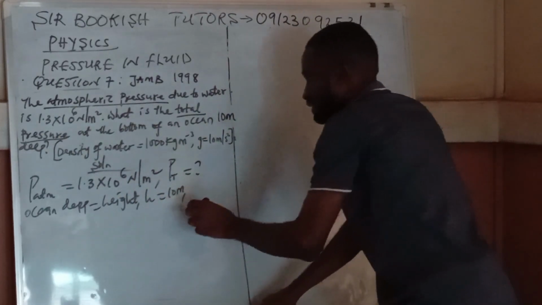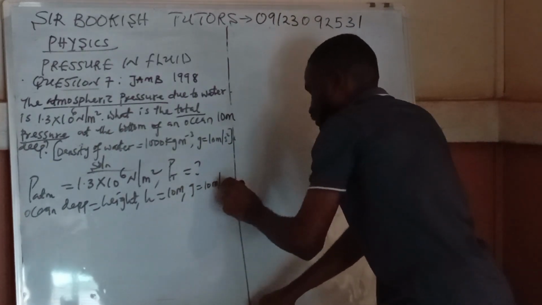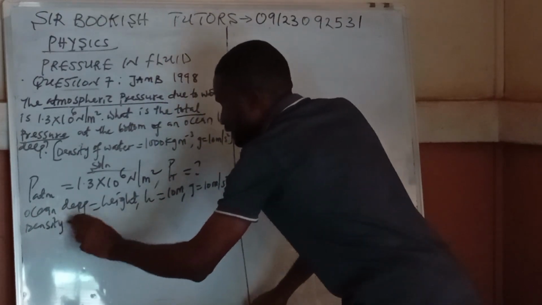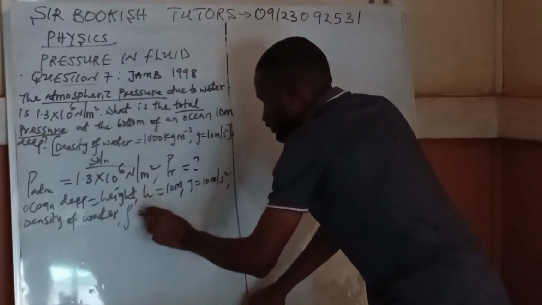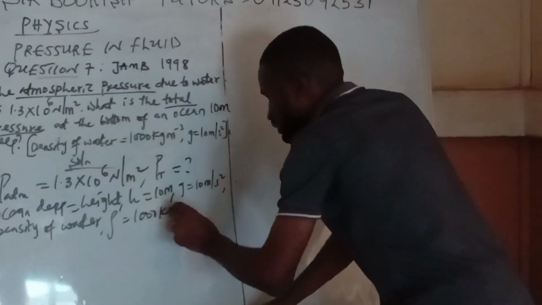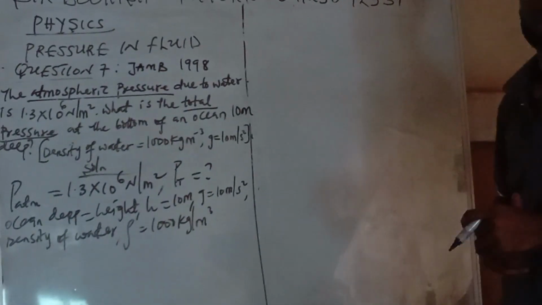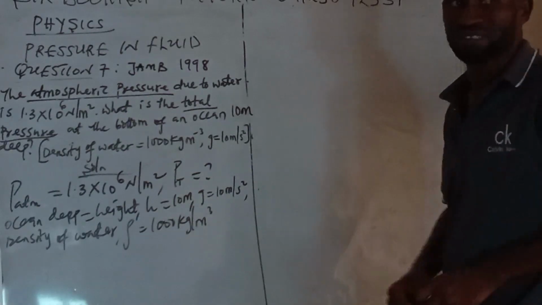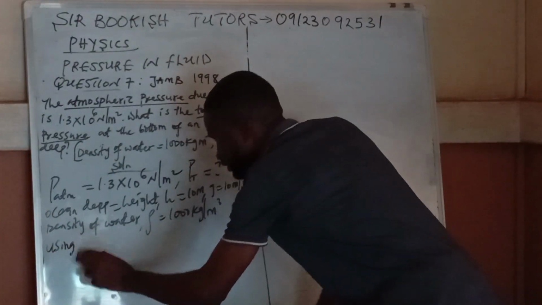Then our G here is 10 meter per second square. Then density of water, rho, is equal to 1,000 kilogram per meter cube. So these are the parameters we need, and having gotten the parameters, we can start solving now. So what are we using?